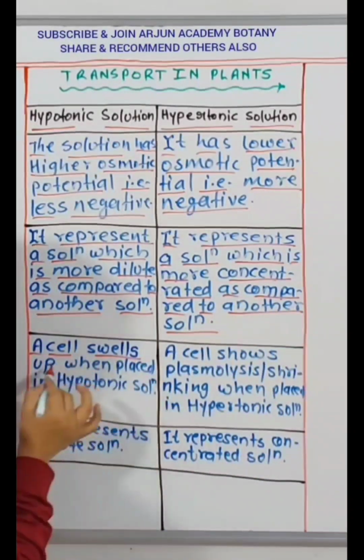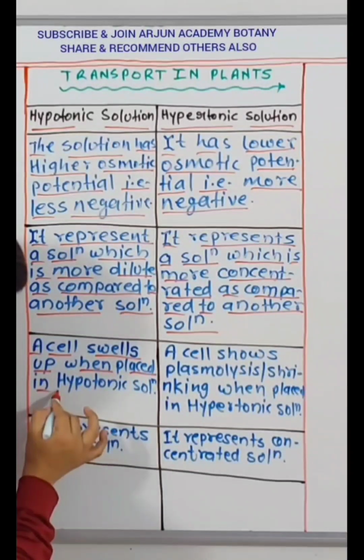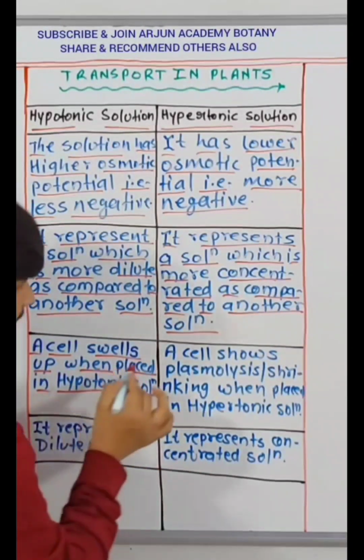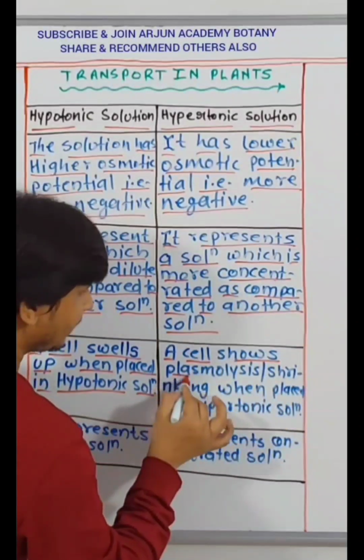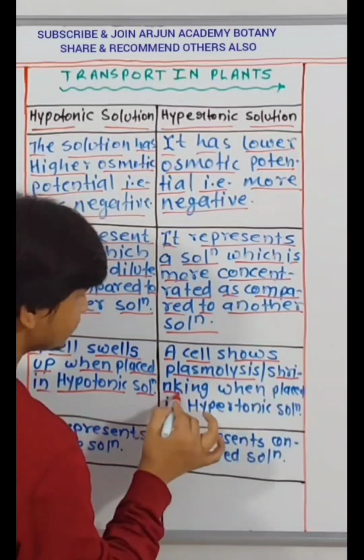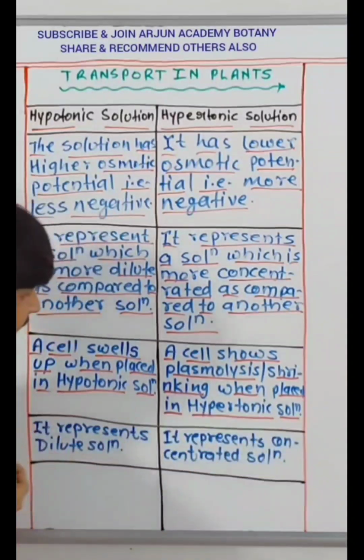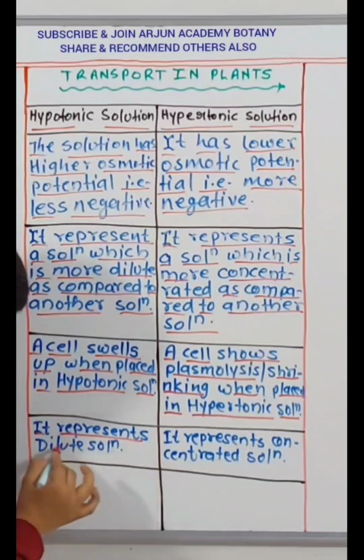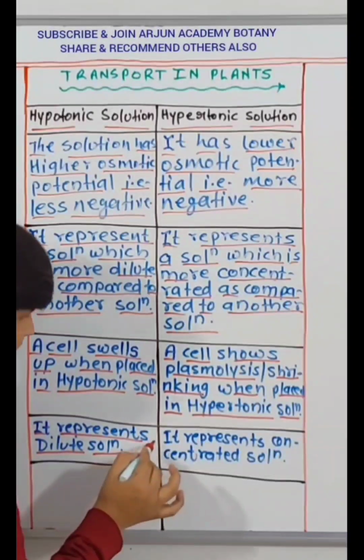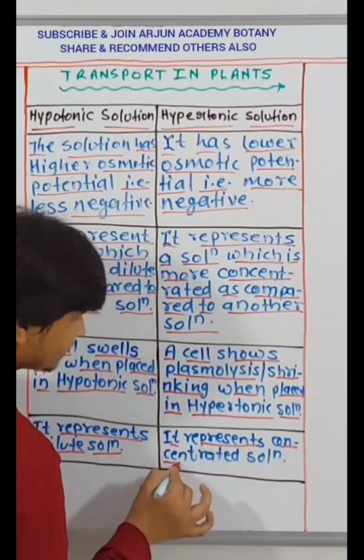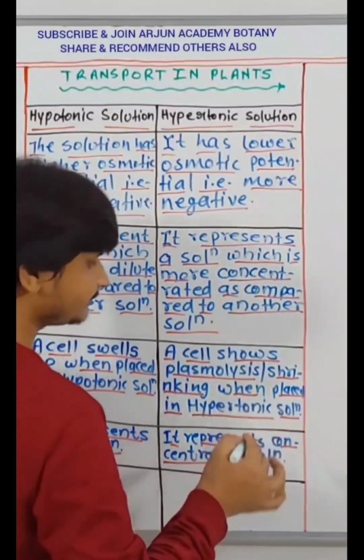A cell swells up when placed in a hypotonic solution. A cell shows plasmolysis, that is shrinking, when placed in a hypertonic solution. It represents a dilute solution. It represents a concentrated solution.